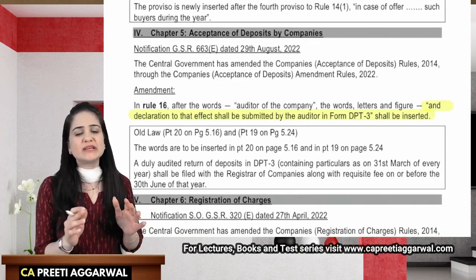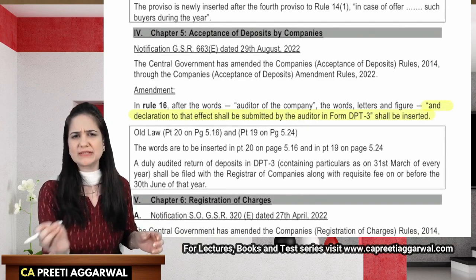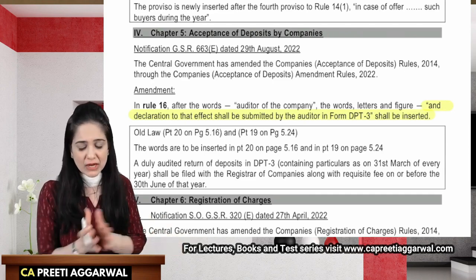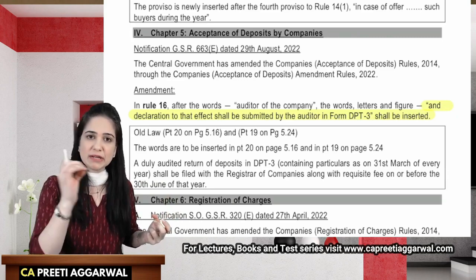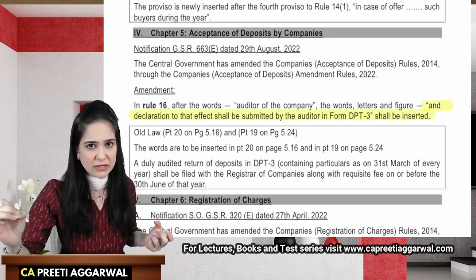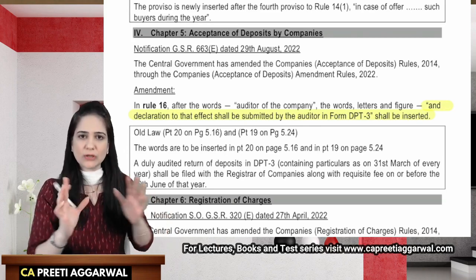Now this is just a very small addition made over here. Okay, so whatever I have highlighted is just to be inserted. It's not important for exam. Now every company accepting deposits from the public has to file a return before 30th June every year in form DPT3, and this form will also be audited by the auditor.